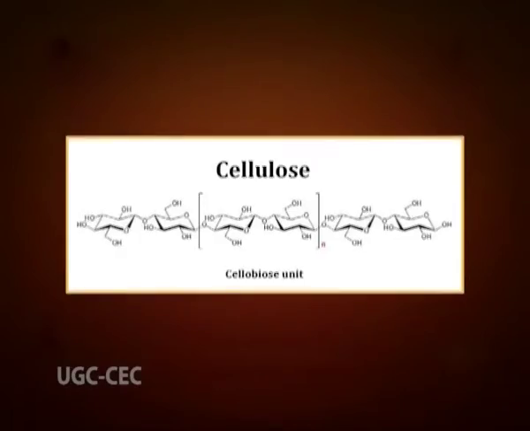Cellulose: structural constituents of plants are made mainly from cellulose, a type of polysaccharide. Wood is mostly made of cellulose, while paper and cotton are almost pure cellulose. Chitin, a polysaccharide, is one of the most abundant natural materials in the world.